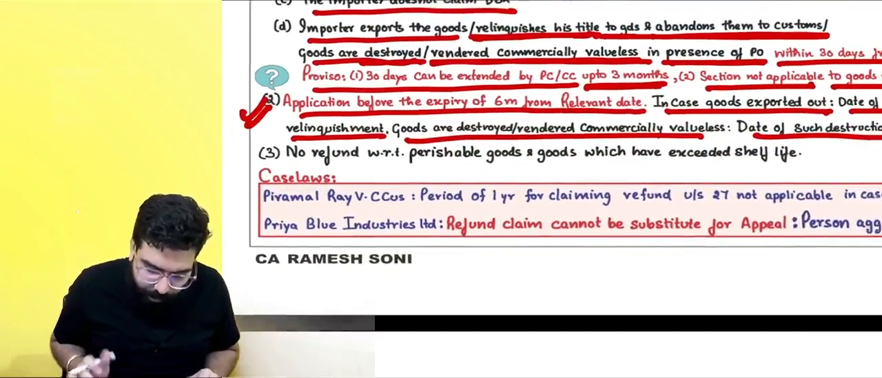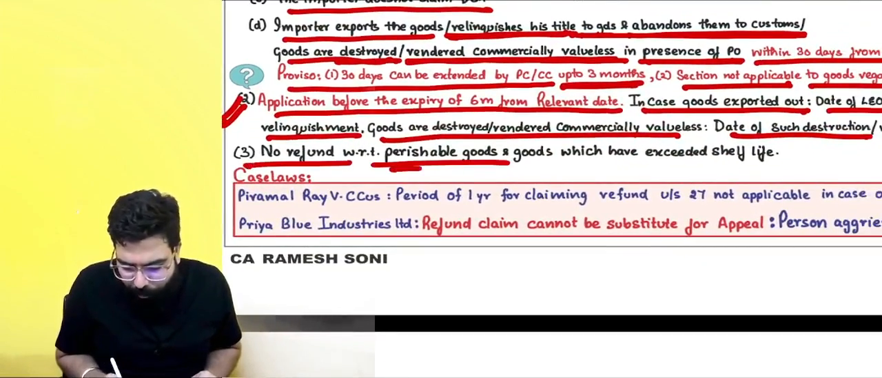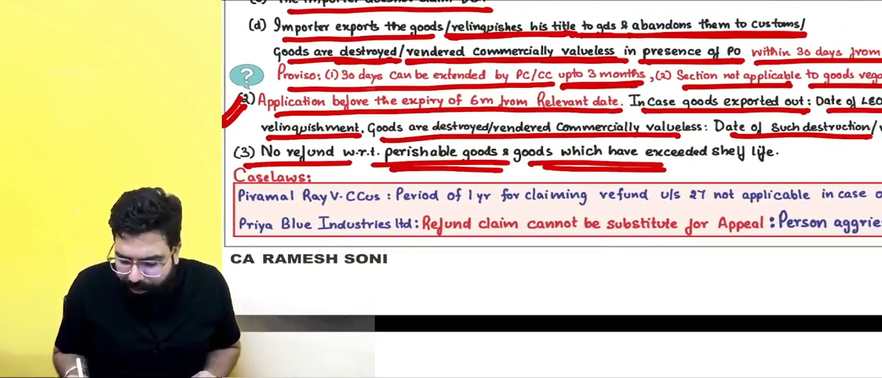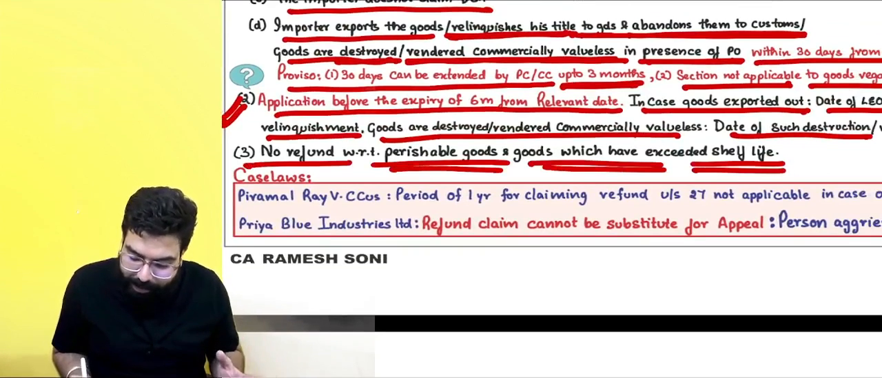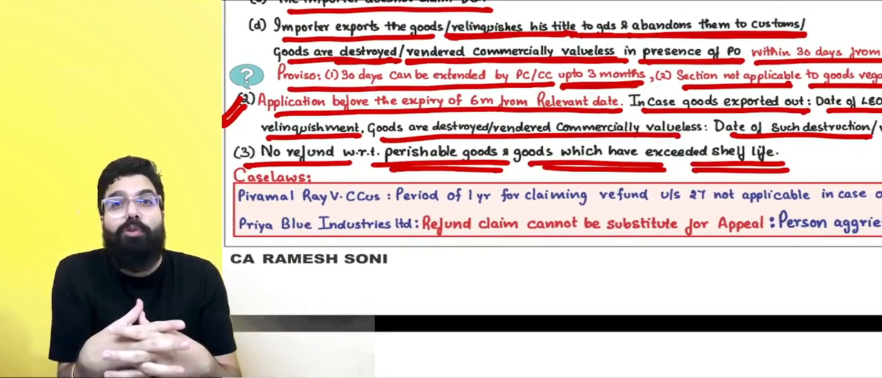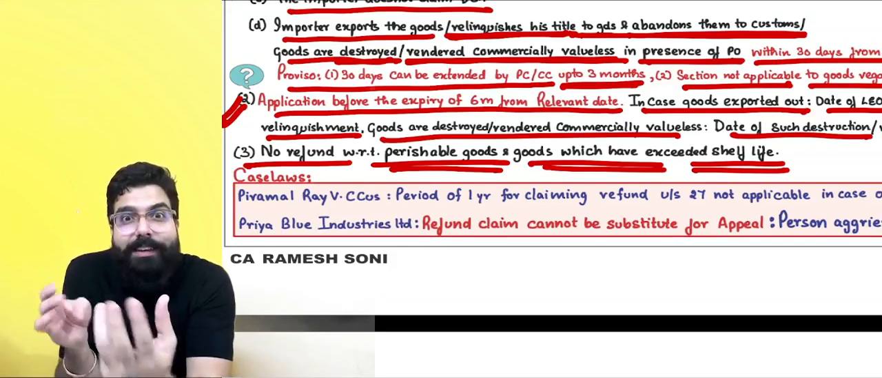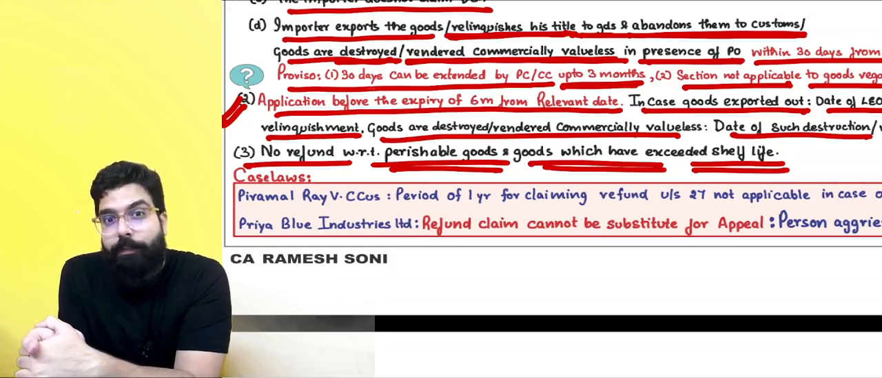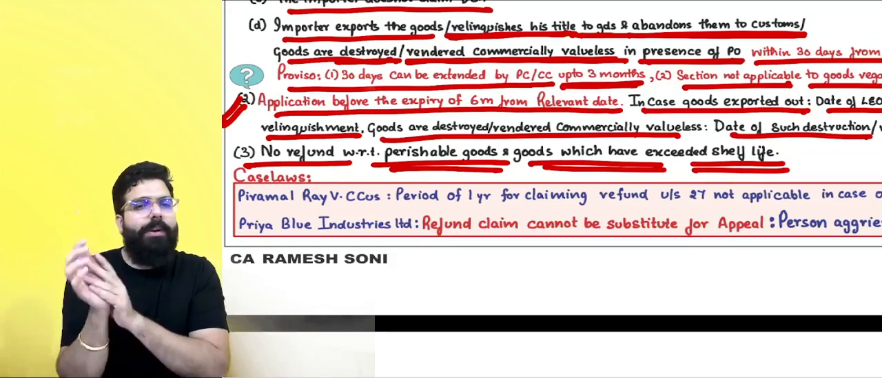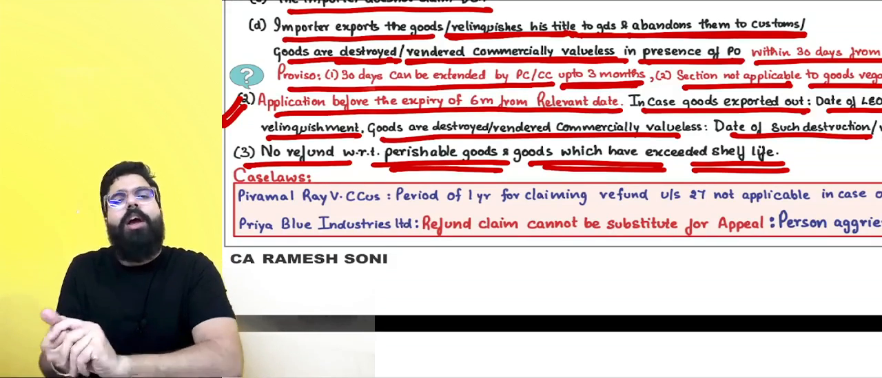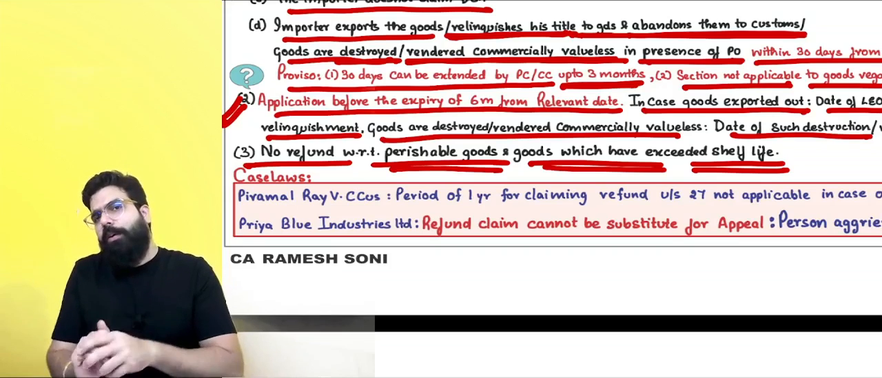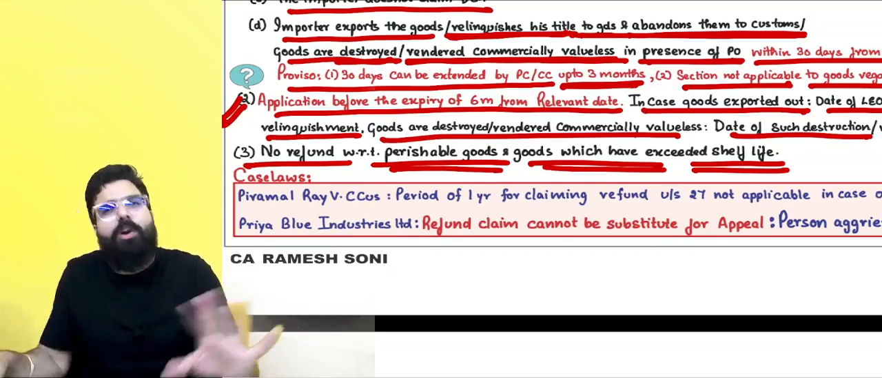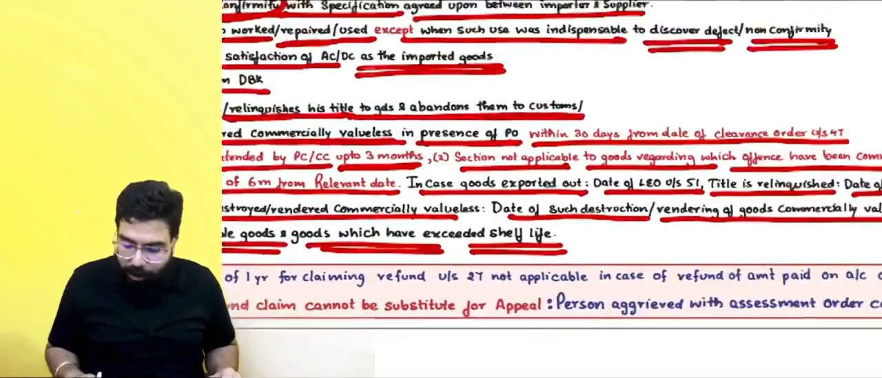Next, sir, no refund with respect to perishable goods and goods that have exceeded the shelf life. You went to the port, you saw your mangoes have become only seeds, and you're telling, whatever duties I paid, please give me my duty. Refund, they will not give you. Always remember, if goods are perishable goods and goods whose shelf life is gone, after that there is no refund of duty.